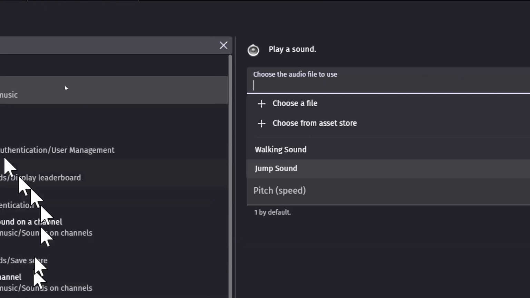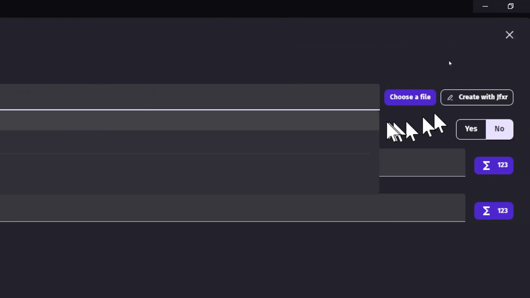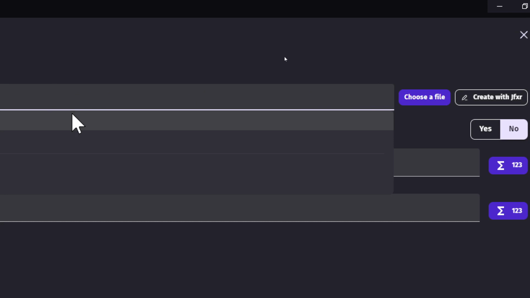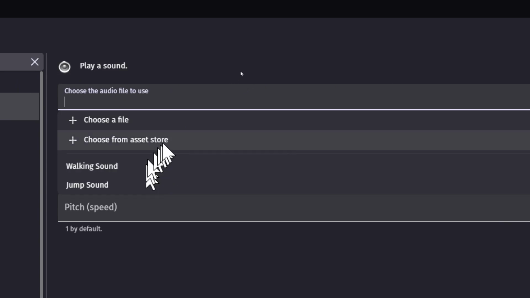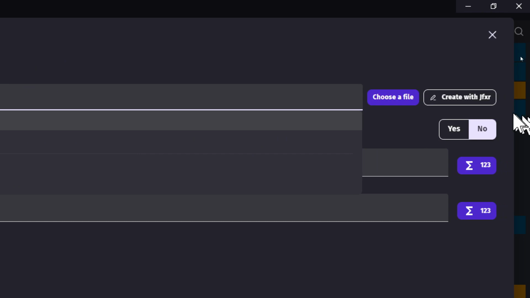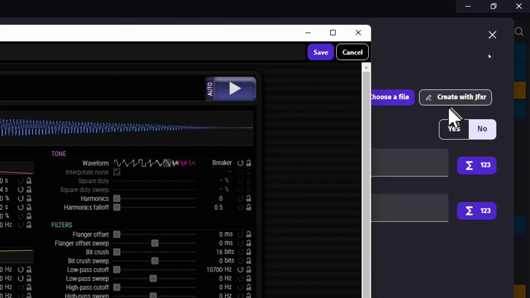Choose audio file. I actually have one. I think. Yeah, walking. Because I wasn't sure how long this was going to take. So you can import the sound. You can go on the internet, find a cool sound to use. You just choose file and import from your computer. Not really sure about the sounds on the asset store, never looked. And then we have this one, create with JFXR. This is kind of like Piskel, but for sounds.